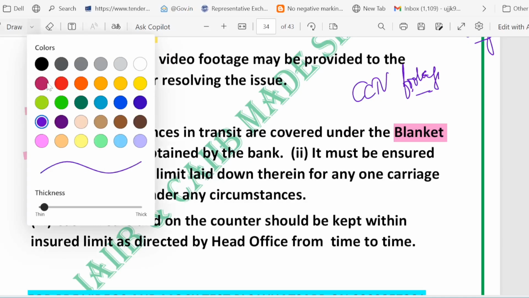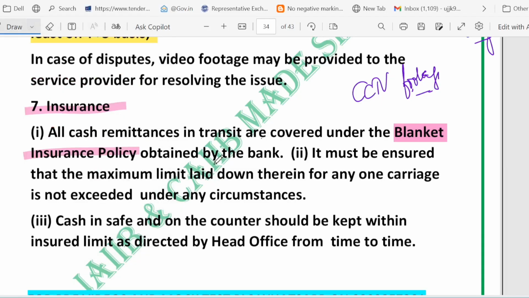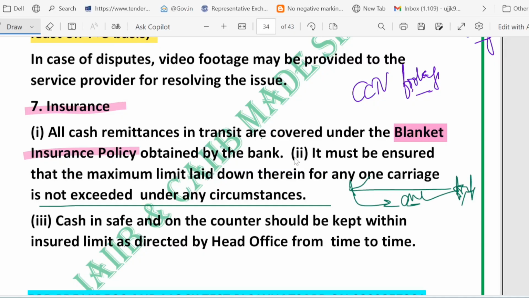There is a term which we call do not exceed the per carriage limit. One carriage limit is not to be exceeded under any circumstance. First of all, what is the blanket policy? The policy fixes a maximum limit for any one carriage, which means one trip, or one consignment. Never load more than the limit in a single run.